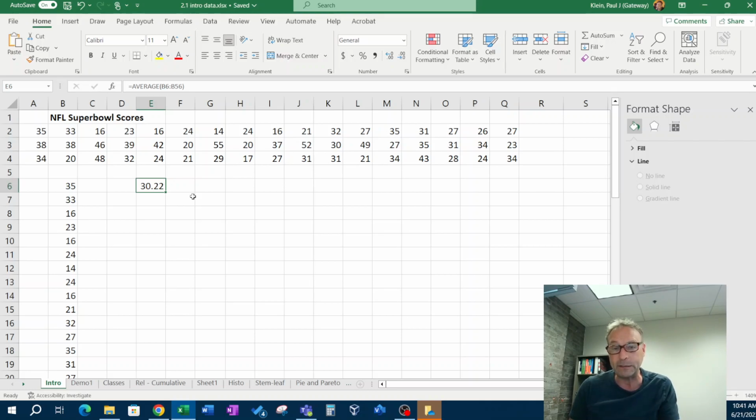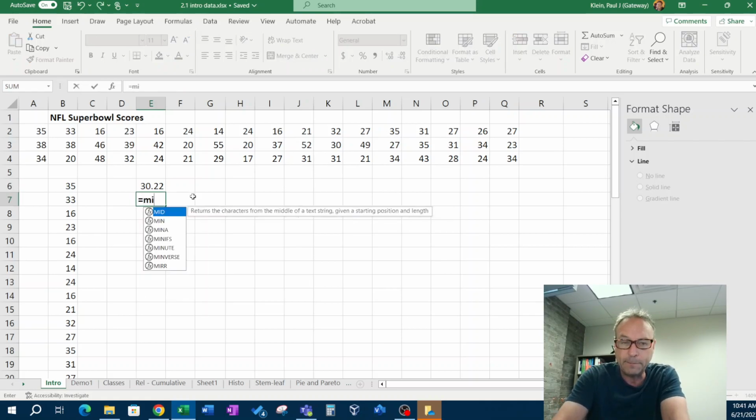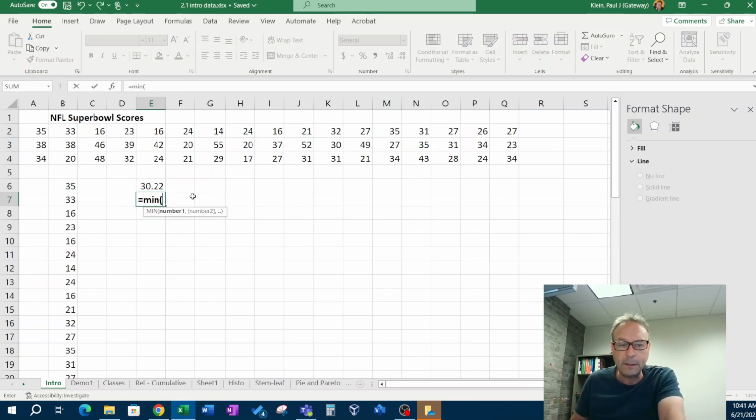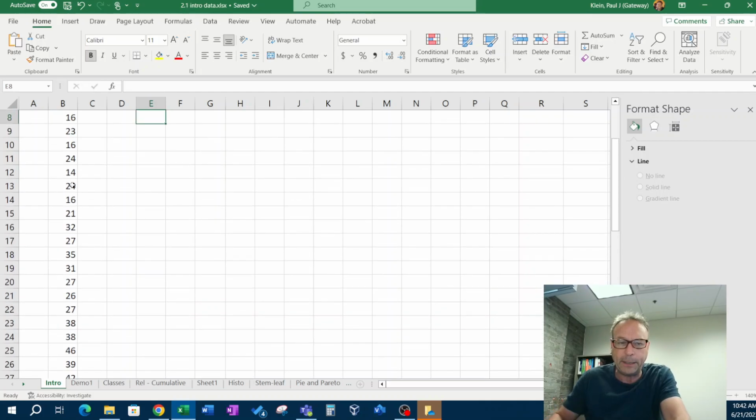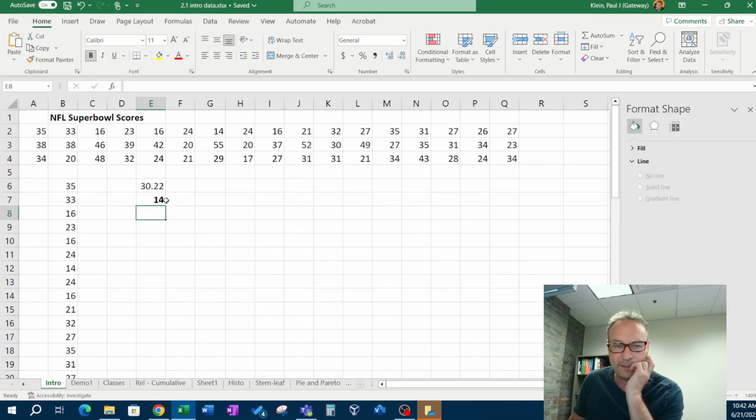And so the first thing that we might say is on the average, the middle, a typical point is 30 points. Or we could do what? Like the min, right? I think that's a min. And I'm using this column of data. It's the same data, but in Excel to calculate this, you have to have a column. So the minimum score is 14. And like I said, I don't know how up to date this is, but apparently your team is going to at least score 2 touchdowns.